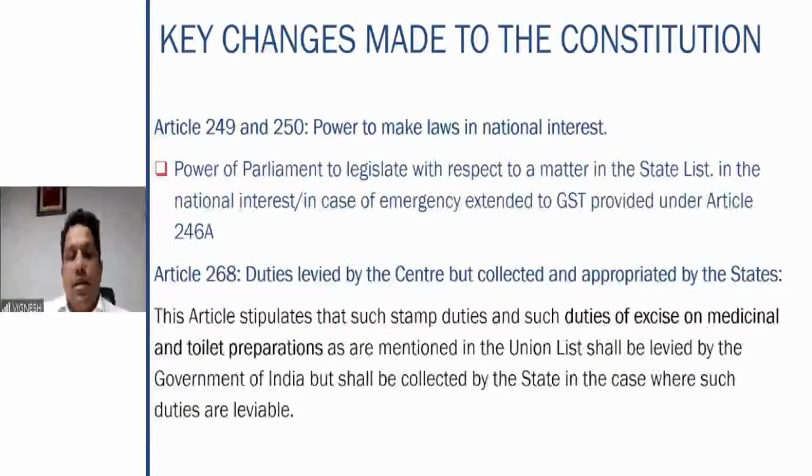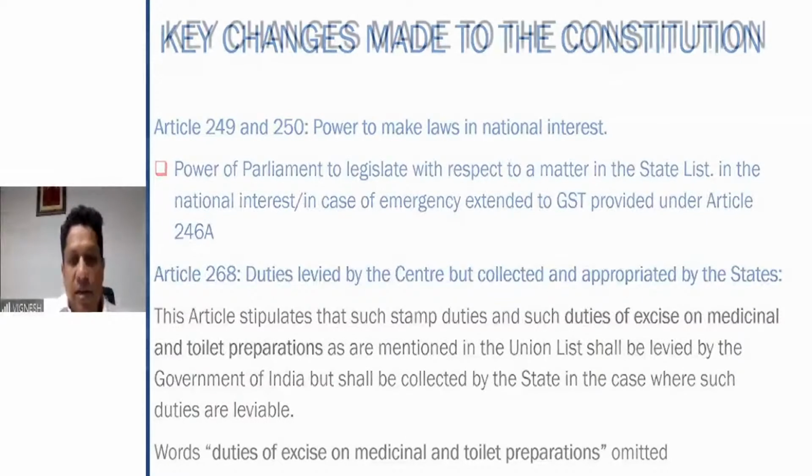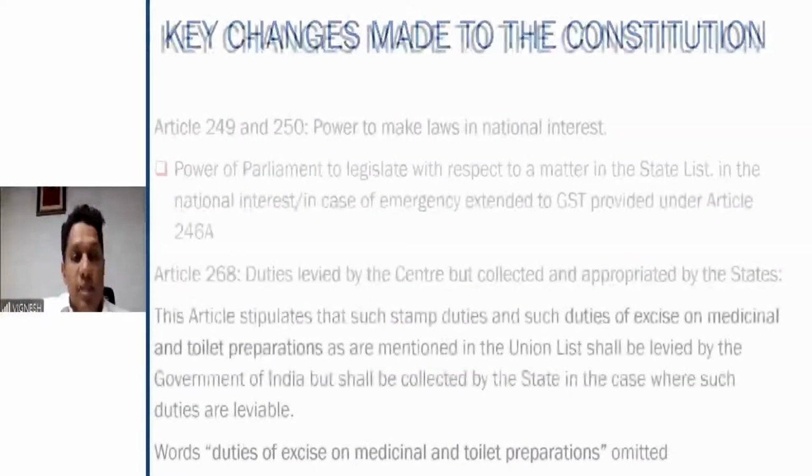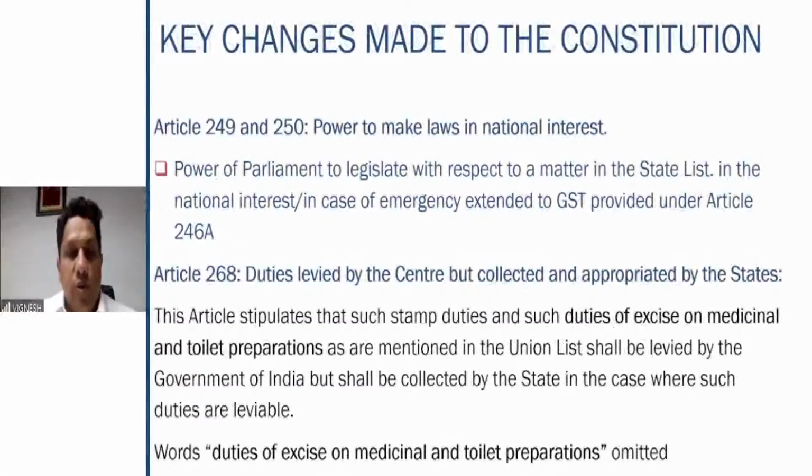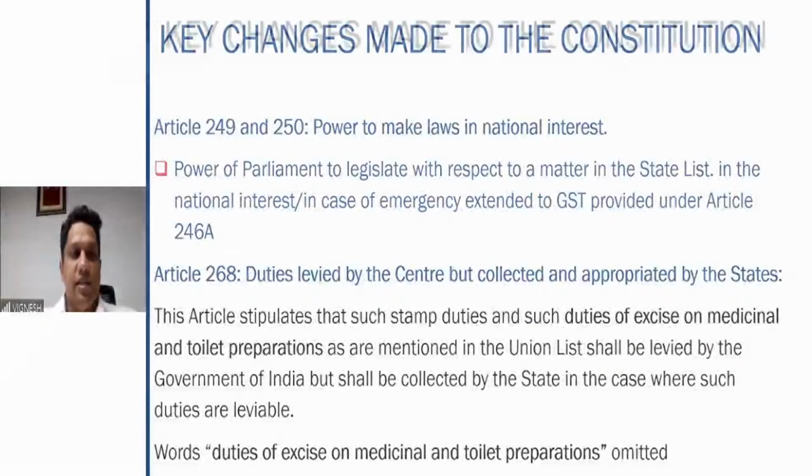In this particular article, duties of excise on medicinal and toilet preparations is omitted. Why is it omitted? Because it is no more there. It is all subsumed or merged in the GST.